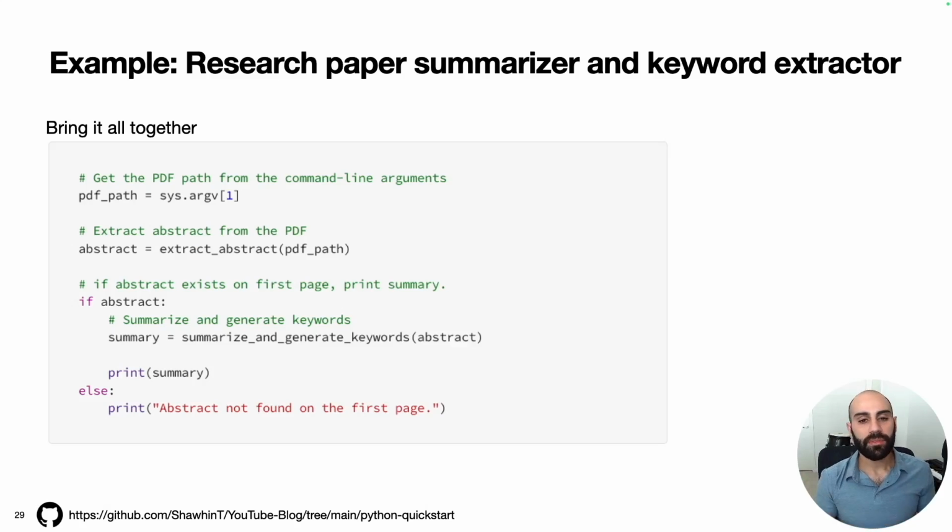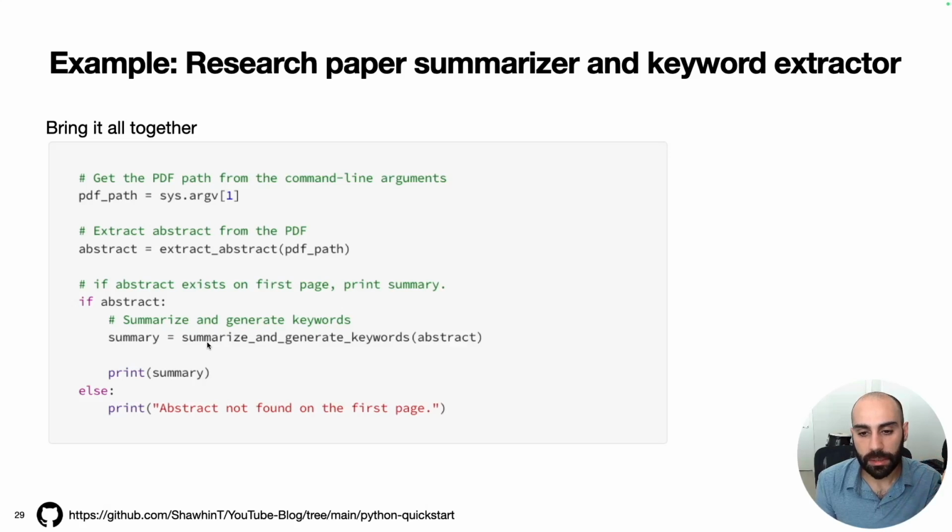Finally, we can bring everything together, and so here we're going to grab the PDF path from the command line. What this enables is that the user can type in the path of the PDF they want to summarize on the command line, and then Python will grab that text and store it as this PDF path variable, and then we can pass the PDF path variable to our extract abstract function. So this will return the abstract for us.